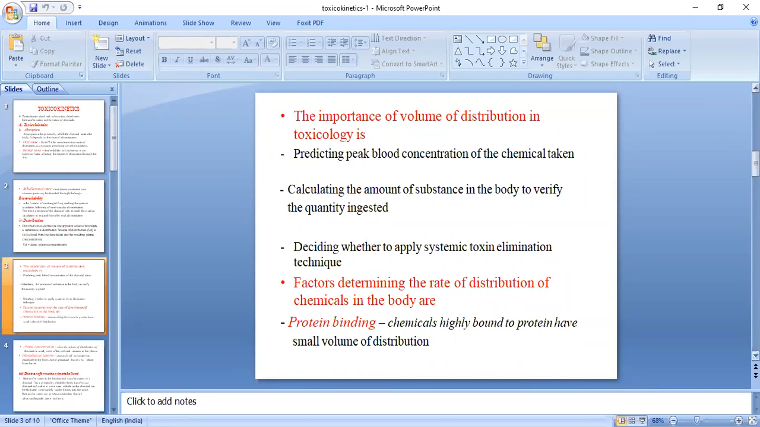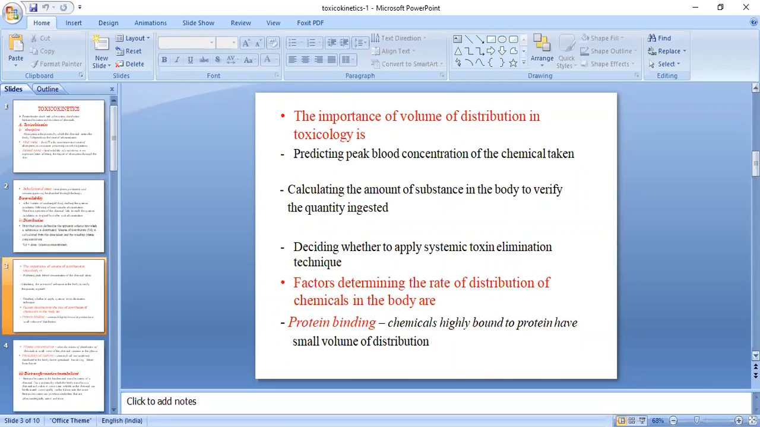It is also helpful in deciding whether to apply a systemic toxic elimination technique or not. You know the different systemic toxic elimination techniques we have discussed earlier, like using a catheter, or using syrup of ipecac, and sometimes with the help of saline solution. You need to decide which technique will be helpful with the help of identifying the volume of distribution of the substance which has been consumed.